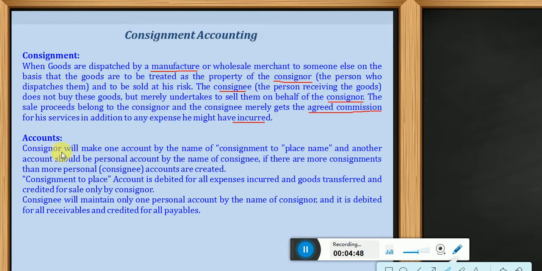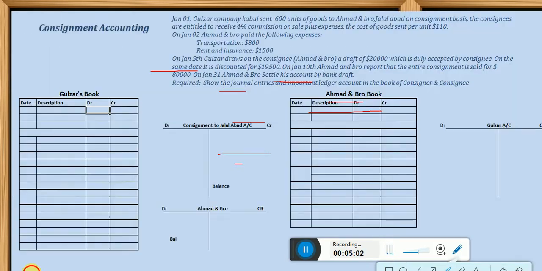A consignor will make one account by the name of consignment to place name, and another personal account by the name of the consignee. Let me explain all these accounts practically. We have two books. For example, here is Gulzar, and here we have Ahmad and Bro.